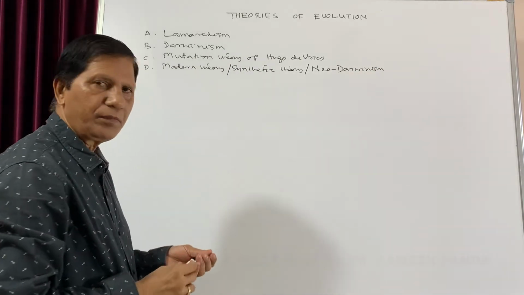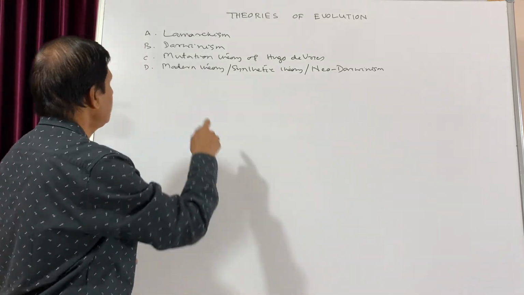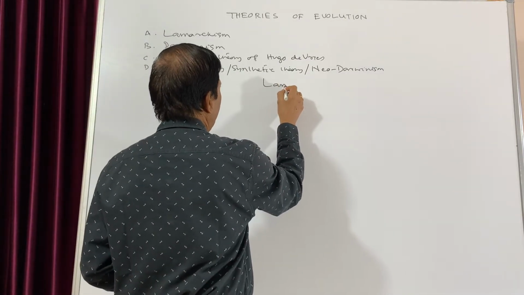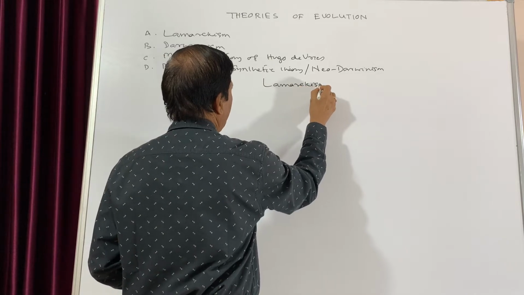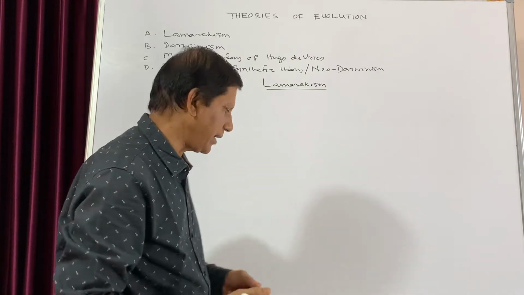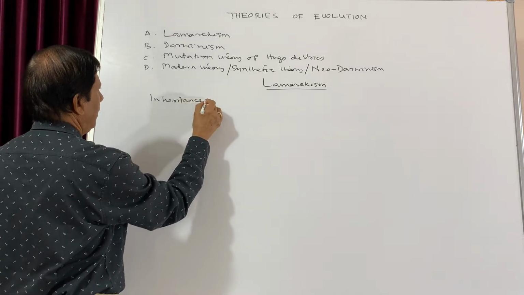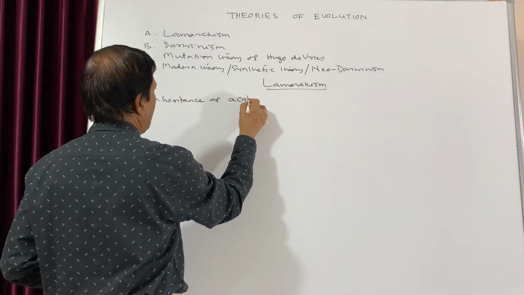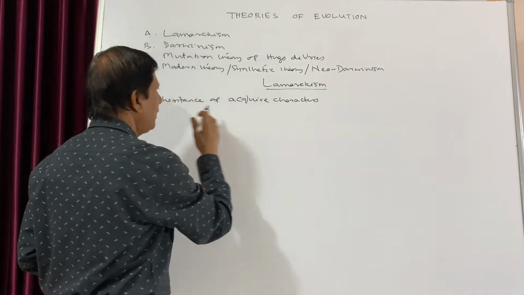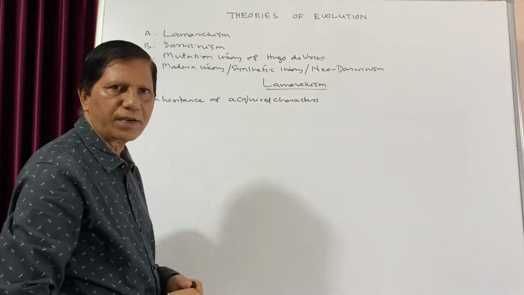So these are the four main theories that we'll discuss, and today in this video we'll discuss the first one, that is Lamarckism. So Lamarckism is also known as Lamarck's theory of inheritance of acquired characters. So directly we can call it the inheritance of acquired characters, or we can call it as simple as Lamarckism,